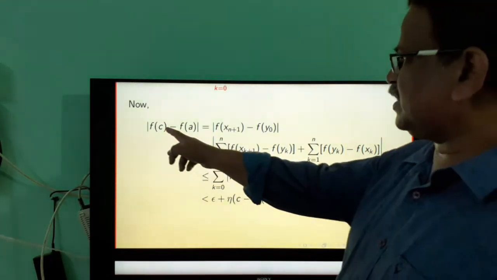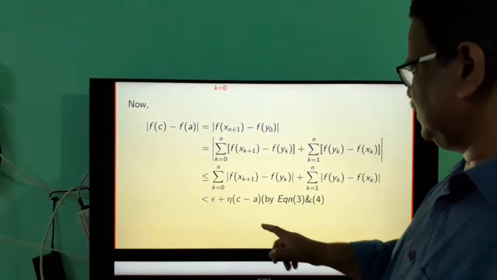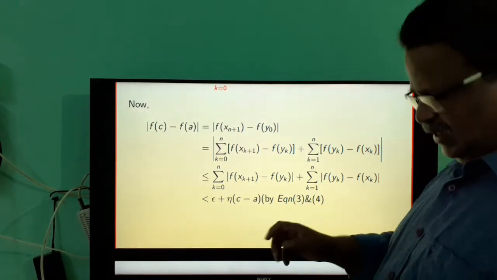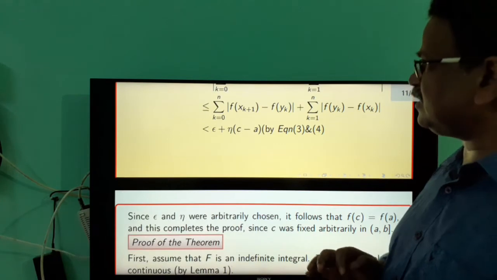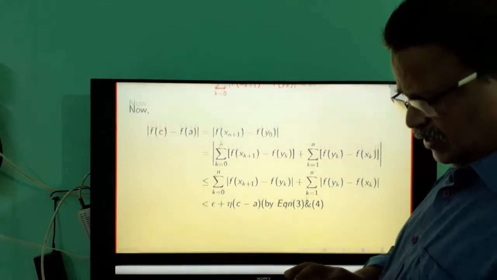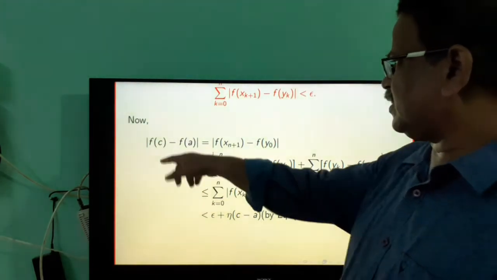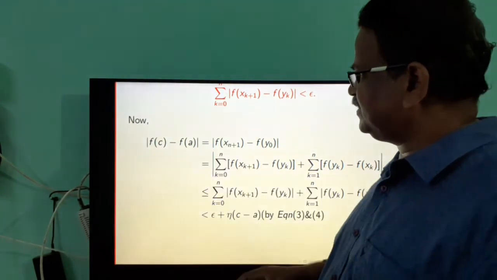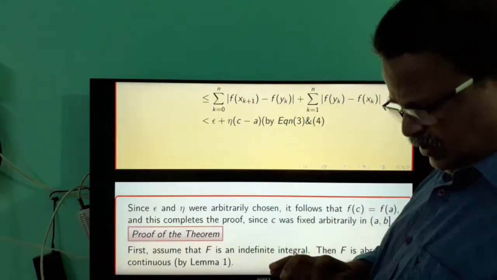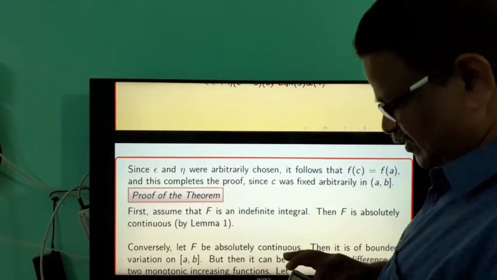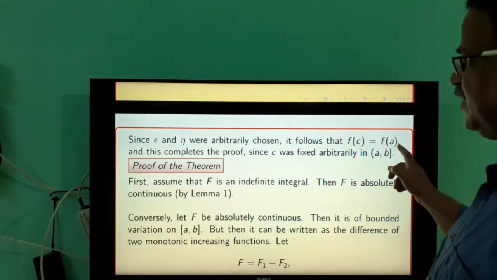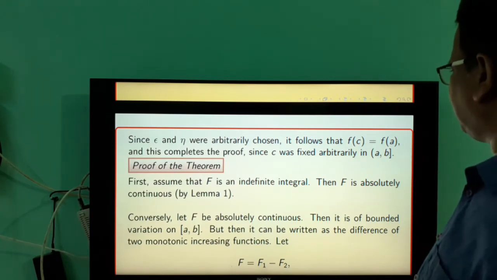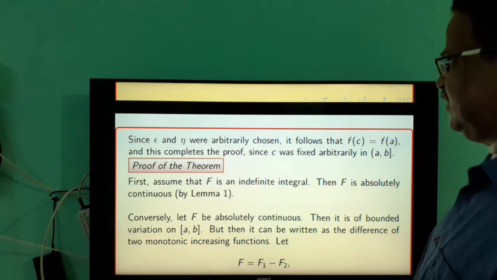Hence, modulus of fc minus fa is less than epsilon plus eta into c minus a. Here epsilon and eta are arbitrary positive real numbers. Therefore, modulus of fc minus fa is less than or equal to 0. That means fc minus fa is equal to 0, that is, fc is equal to fa for all c in the interval AC. That means the function f is constant.